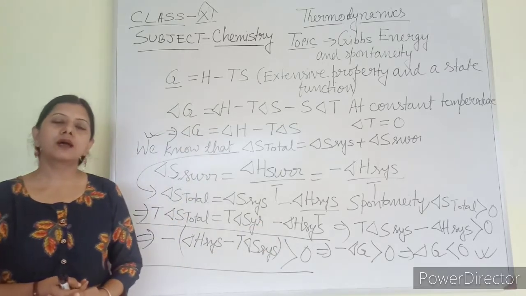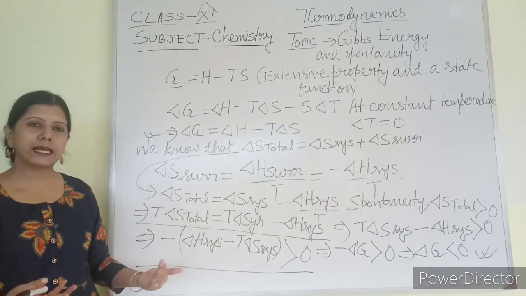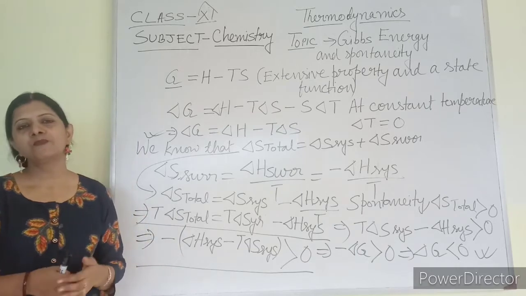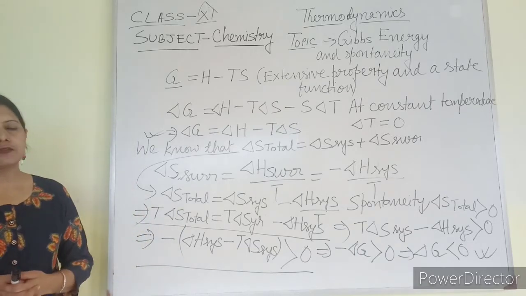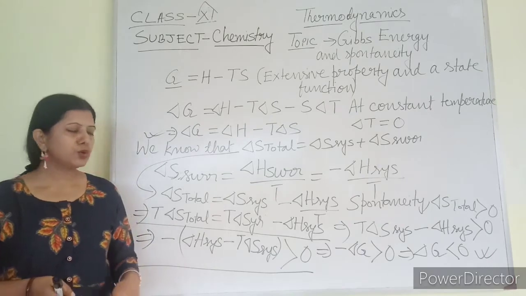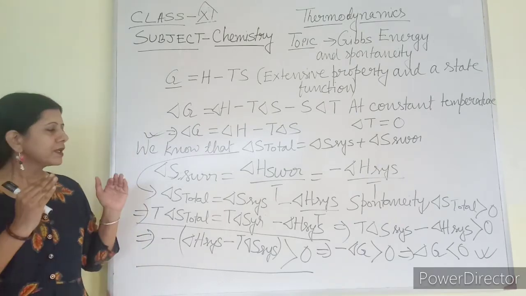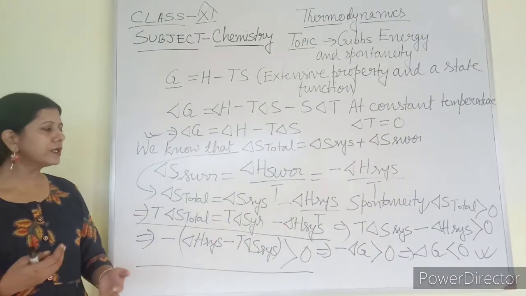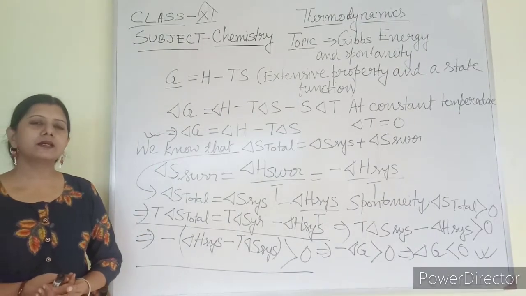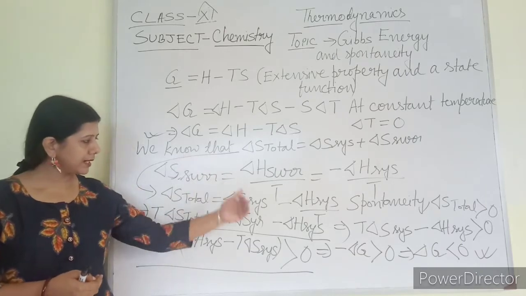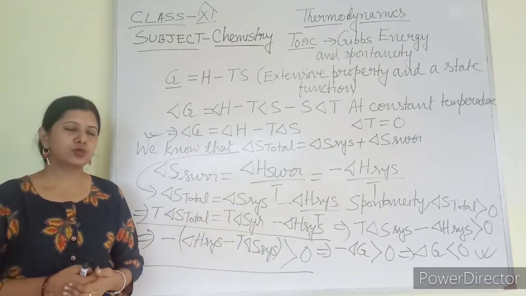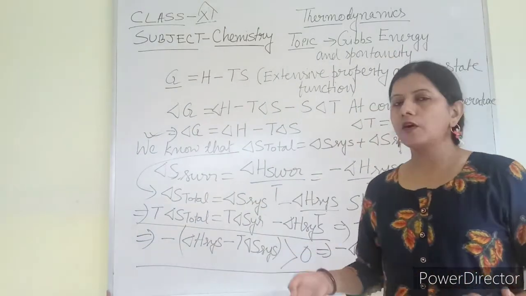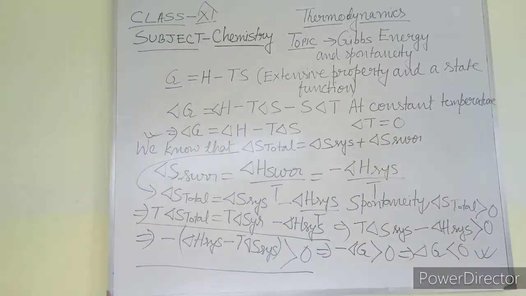This derivation you have to know. This derivation you have to write, that is, how you can prove that delta G less than 0 specifies the spontaneity of a reaction. So this is all about the relationship with the Gibbs free energy, delta G. That is the relationship between Gibbs free energy and spontaneity of a reaction, which I have explained to you. Okay, next I am going to tell you about the second law of thermodynamics and the third law of thermodynamics.